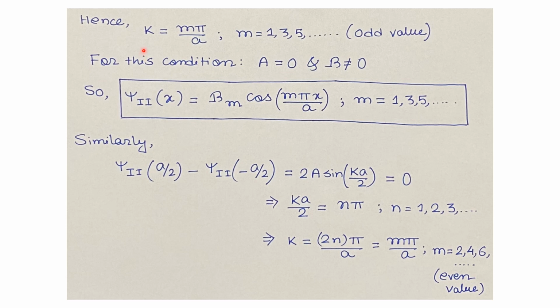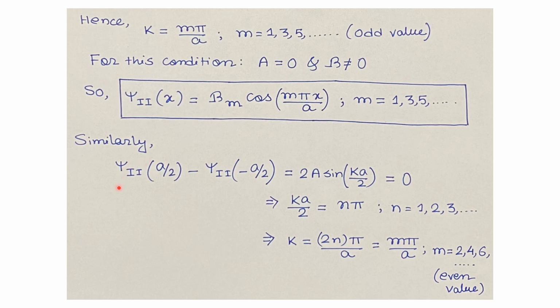So we found that our k value will be m pi by a, where m equals odd integers, that is 1, 3, 5 and so on. And at this condition, a equals 0 and b not equal to 0. So we can write the wave function psi2 as a function of x equals b with a subscript m times cos m pi x by a, where m equals odd integer values.